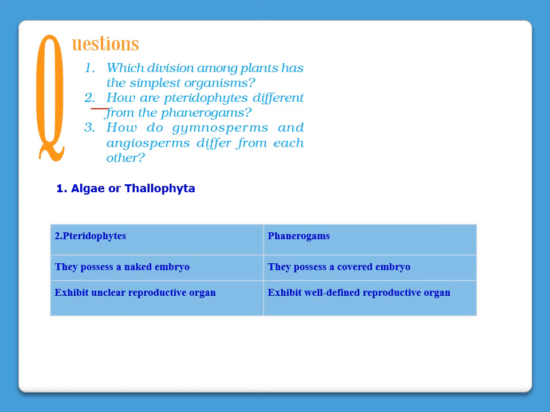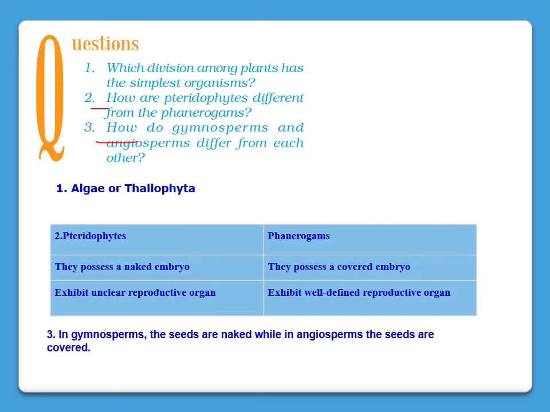The next question is, how do gymnosperms and angiosperms differ from each other? Gymnosperms have naked seeds while angiosperms have covered seeds. That is the main difference between gymnosperms and angiosperms, right?